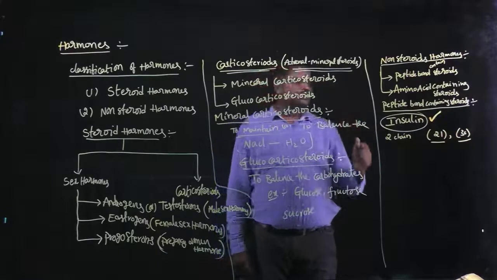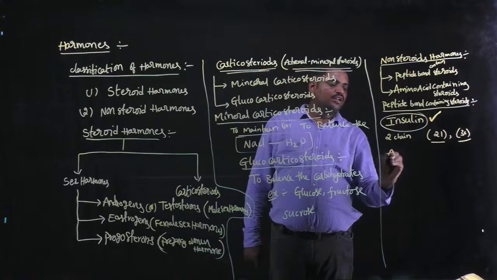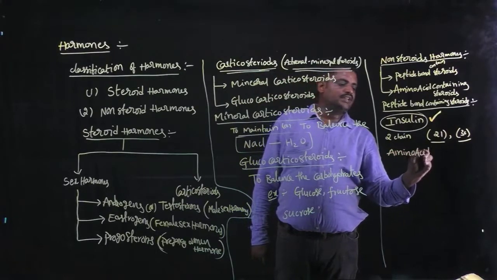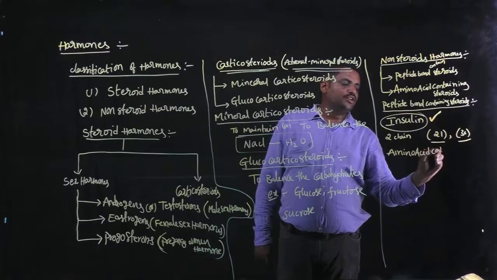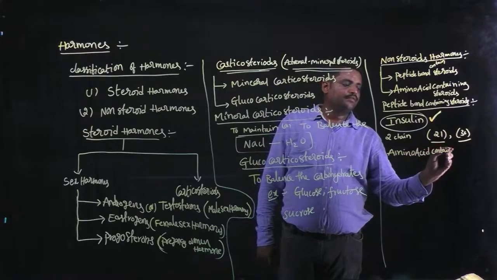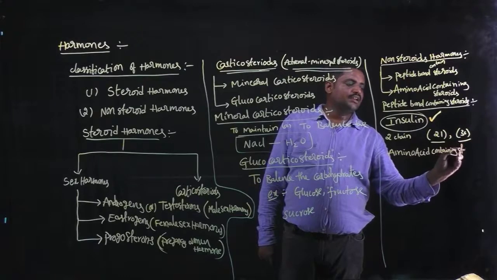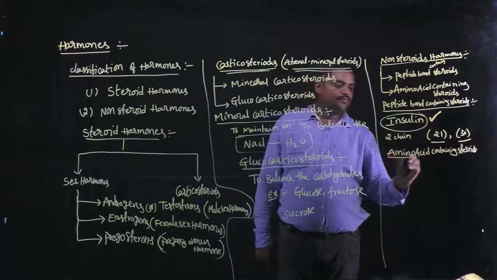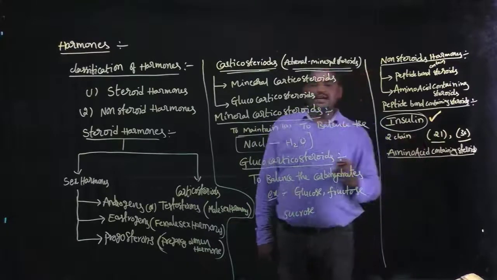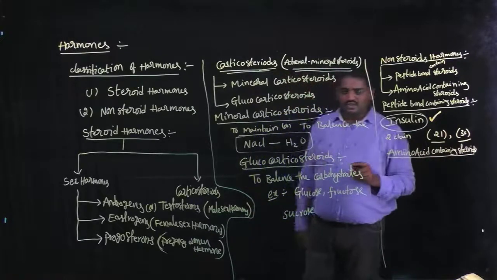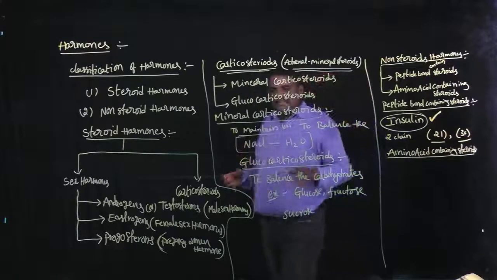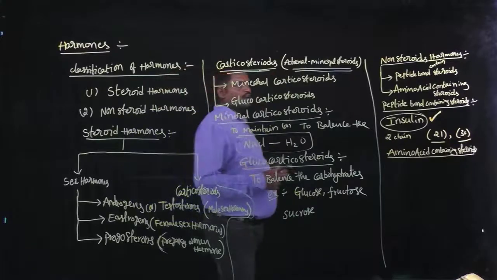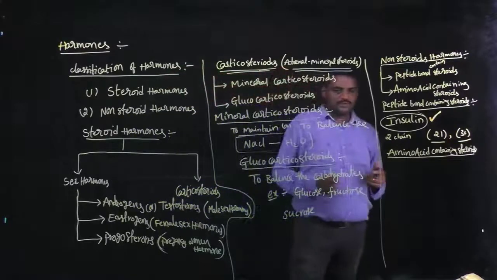And next, the second category is amino acid containing steroids. Amino acid containing steroids are the best example of non-steroid hormones.